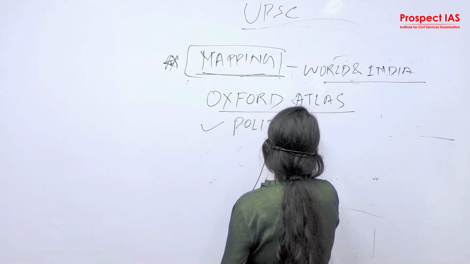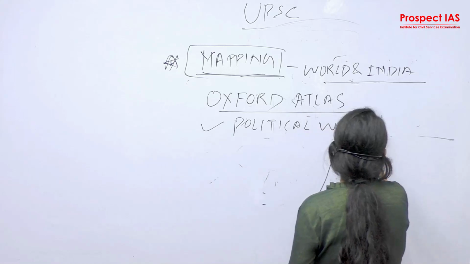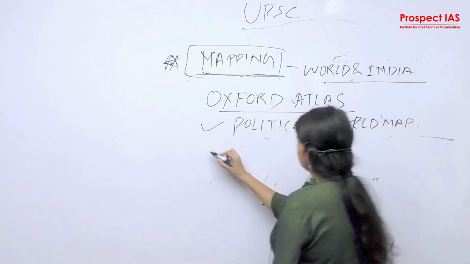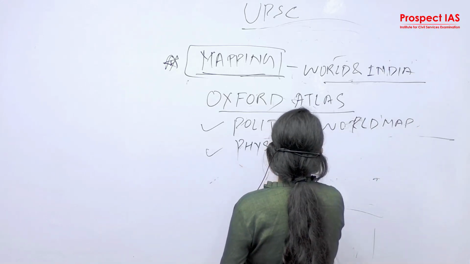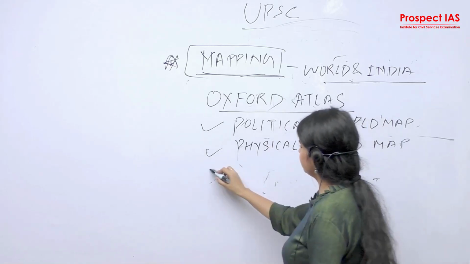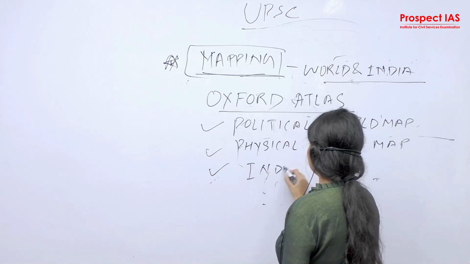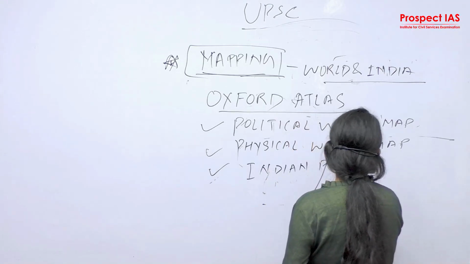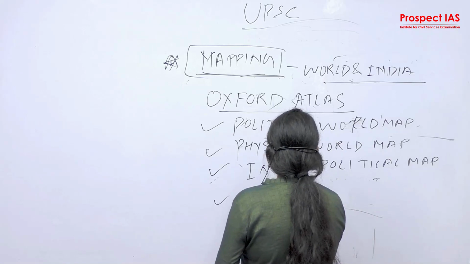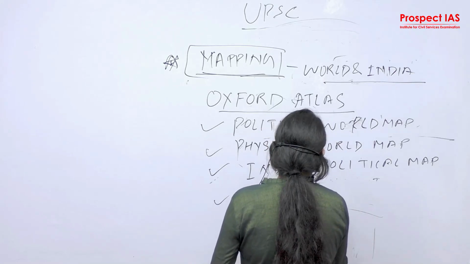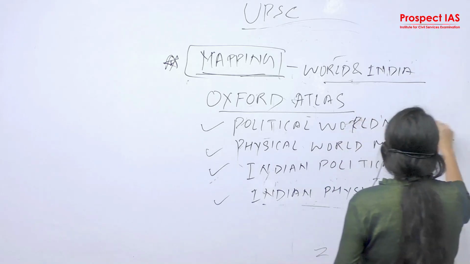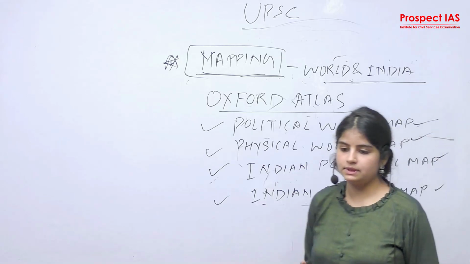Political world map, physical world map. Same with Indian political map, Indian physical map. ये 4 मैप से आपको फेमिलियर होना पड़ेगा. These are the 4 familiar maps.